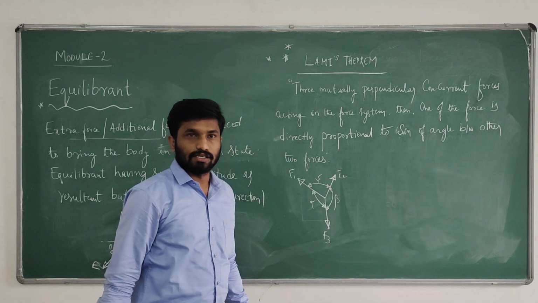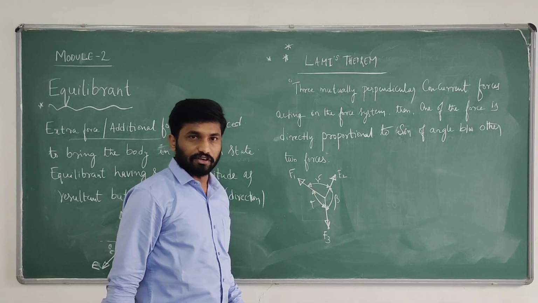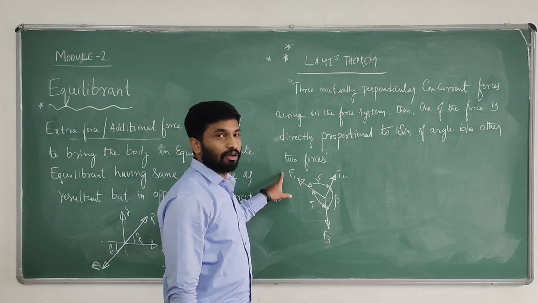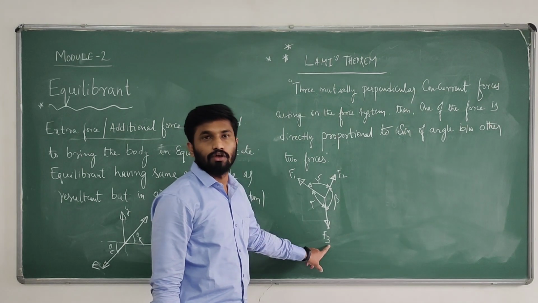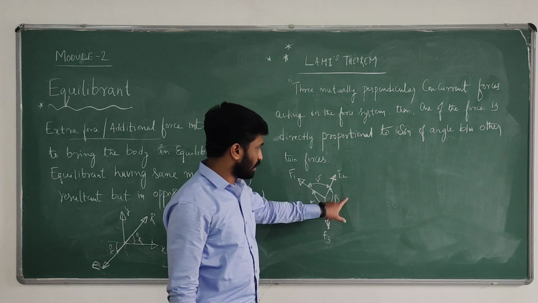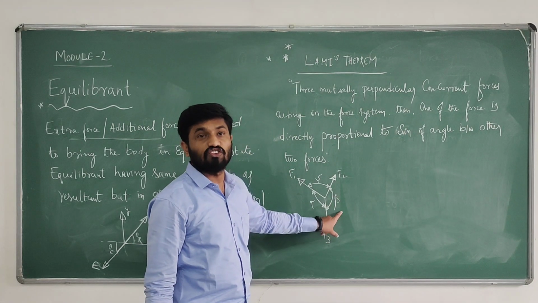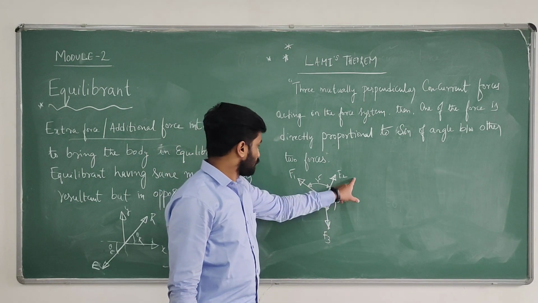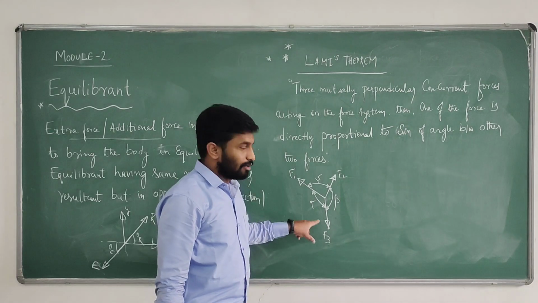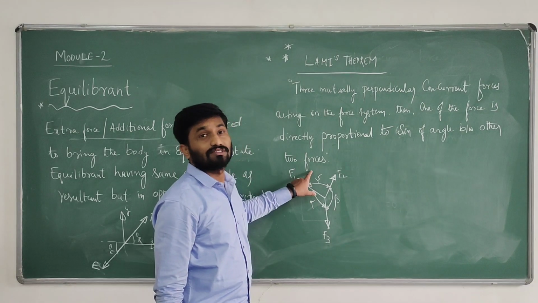So as per Lami's theorem, one of the force, say F1, is directly proportional to sine of angle between other 2 forces, which is beta. F1 is directly proportional to sine beta. F2 is directly proportional to sine alpha. F3 is directly proportional to sine gamma.